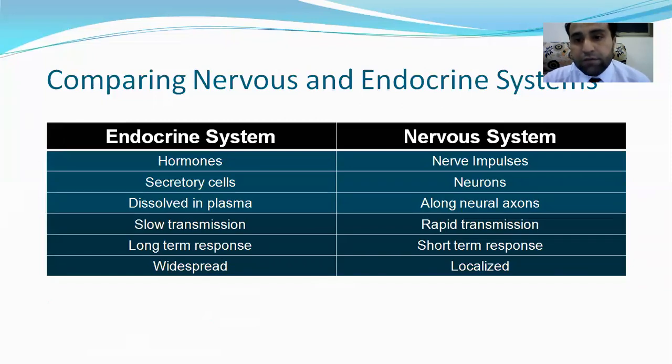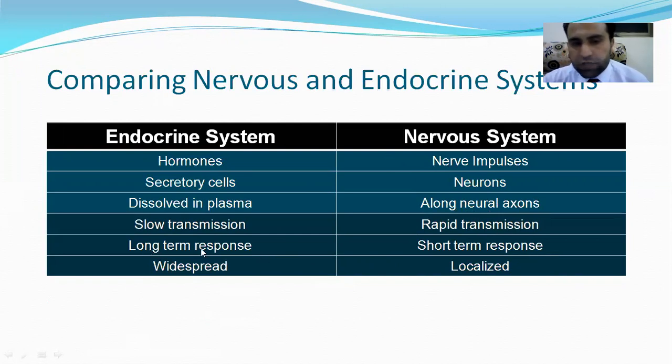Okay, while the nervous system is the system in which the signal travels in the form of impulse. Here it was hormone. Here neurons are involved, and along the neuron axon the impulse travels. It is rapid, while the endocrine was slow. It is a short-term response, happening at that time, while the endocrine is a long-term response.